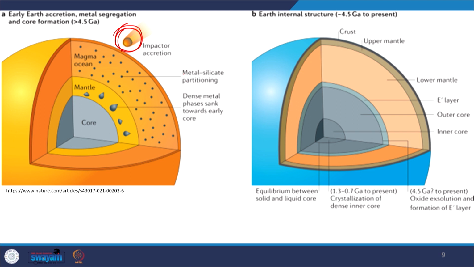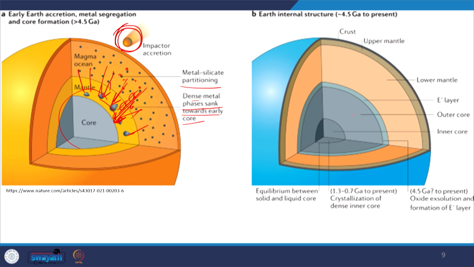And if you see this metal silicate partitioning, we have metallic drops or metallic bodies which are differentiating and going down. Being heavy, they are going down. During movement through this medium, they had some friction with the surroundings and created heat. The dense metal phase sank towards the early core. So, finally, we are collecting the metals from the surroundings and enriching the core here.